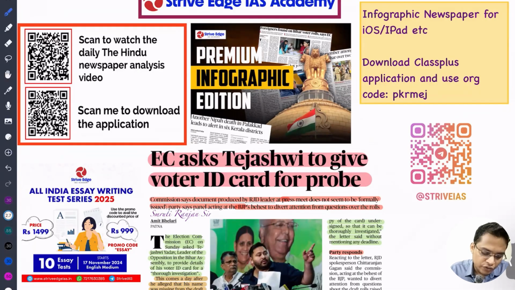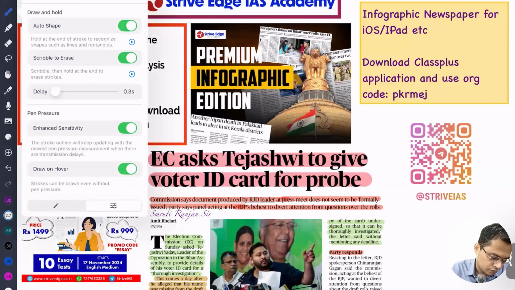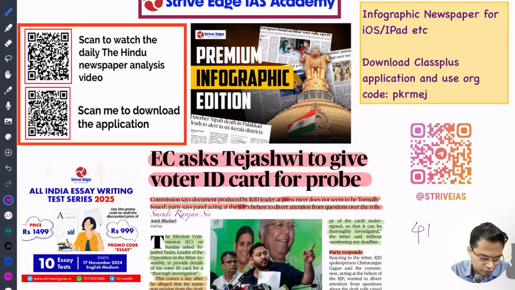So today we are going to discuss the Hindu newspaper analysis for 4th August. Before starting this discussion, let me explain the objective of this discussion.